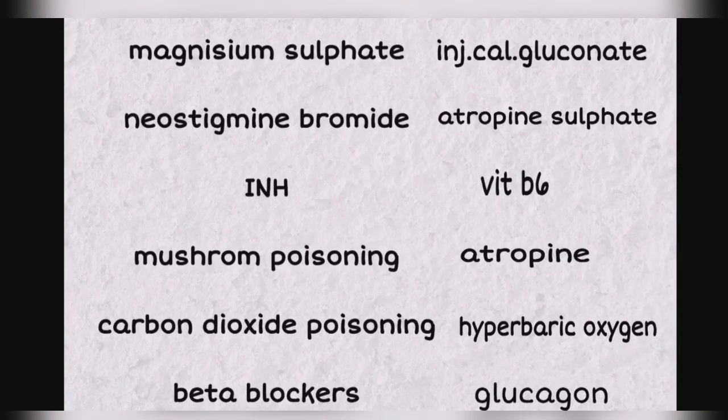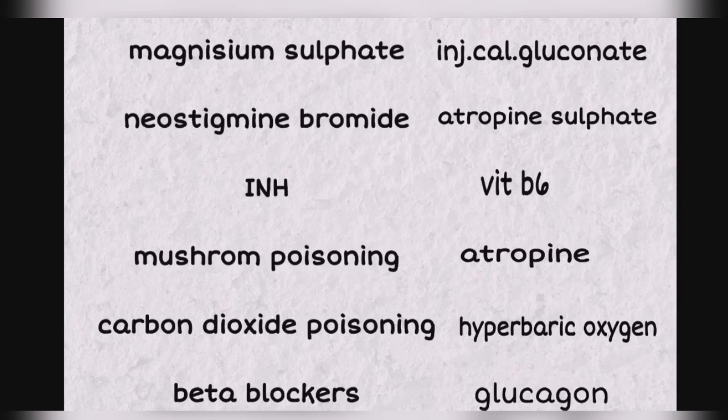For magnesium sulfate overdose, we will give injection calcium gluconate as antidote. For neostigmine bromide, we will give atropine sulfate as antidote. For isoniazid, we will give vitamin B6 as antidote. Usually along with isoniazid, vitamin B6 pyridoxine is taken to prevent neural damage.